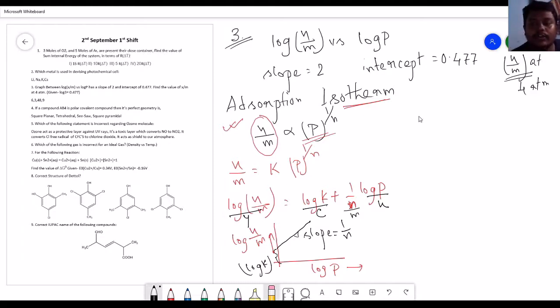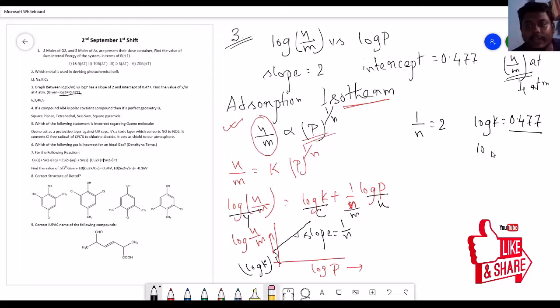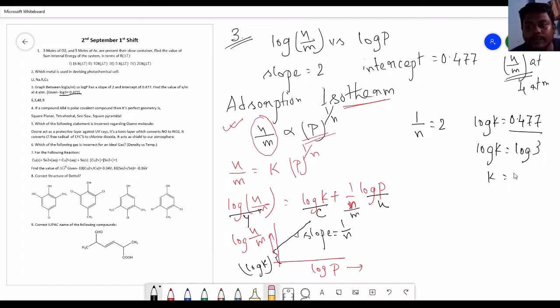Now we have the data: the slope value, that is 1 by n equal to 2, and the intercept, that is log k equal to 0.477. Here 1 by n becomes 2 and log k becomes 0.477. I hope you can understand this part. Here they have the data that log 3 equals 0.477. So I can write log k equal to log 3, where k becomes 3, okay.